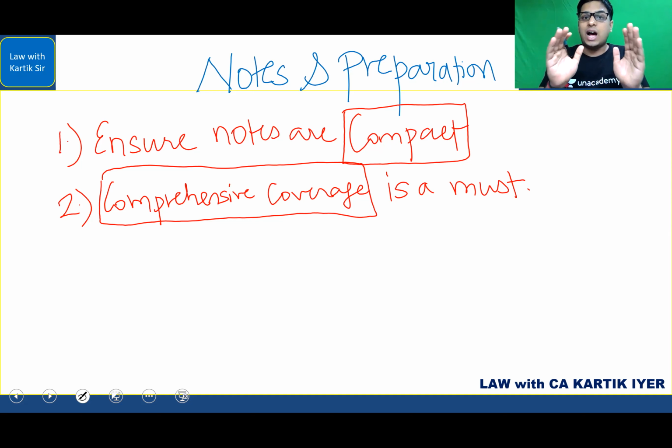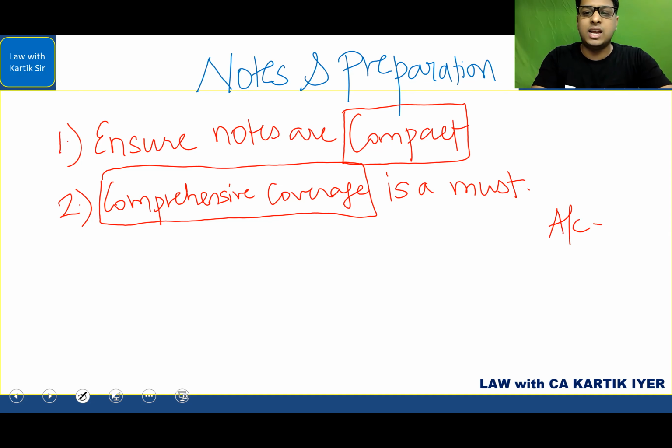The 28 hours that you get before the exam to prepare. Now, why do I say 28 hours? Before the law paper, you will have your accounts paper, correct? So you will write your accounts paper, you will come back home. On that day, you can study for, let's say, 6 hours.